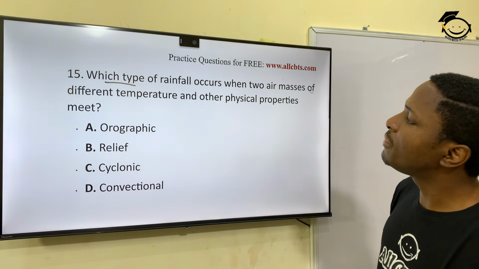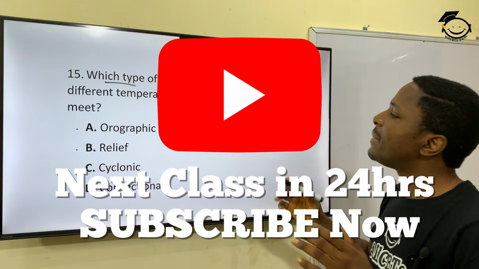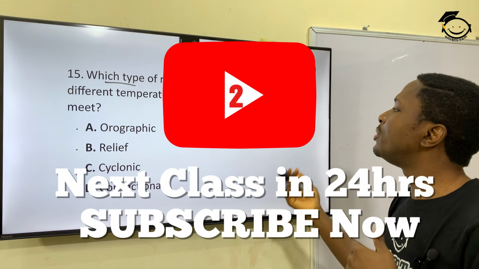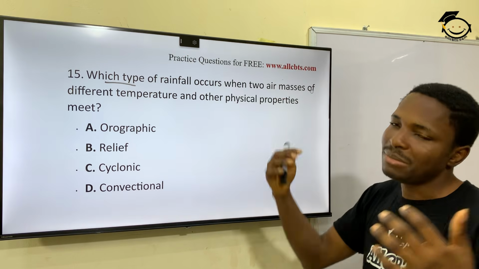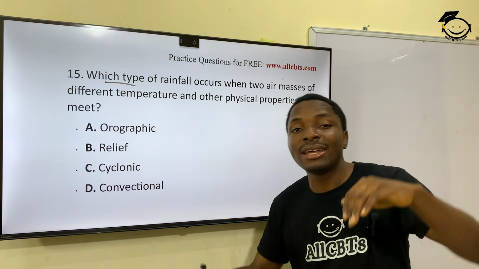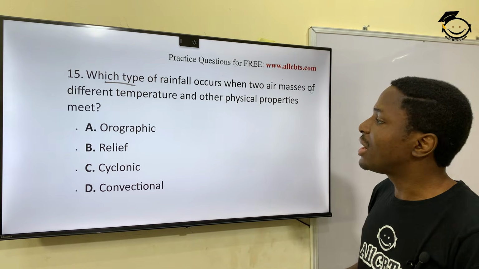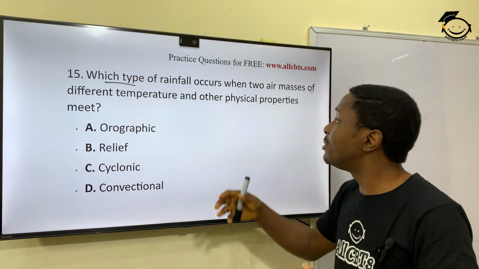All right, question 15 now. Which type of rainfall occurs when two air masses of different temperature and other physical properties meet? All right, so when two air masses, maybe cold air and hot air, meet, what kind of rainfall?